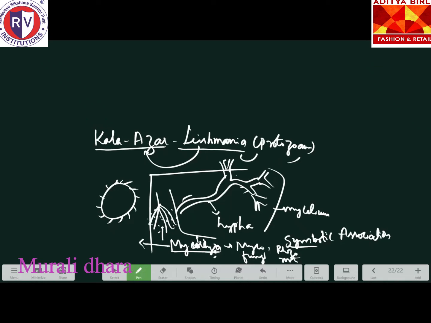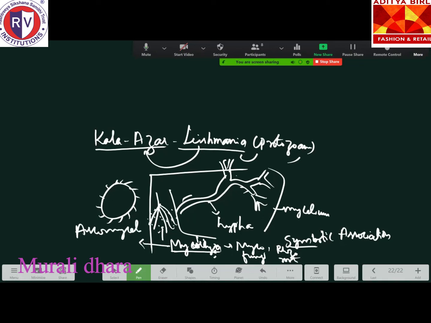So please go through the fungal classification: Ascomycetes, Basidiomycetes and Deuteromycetes. Actually, it is a very big chapter.